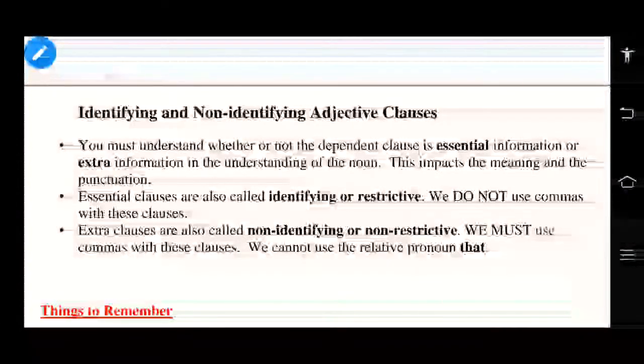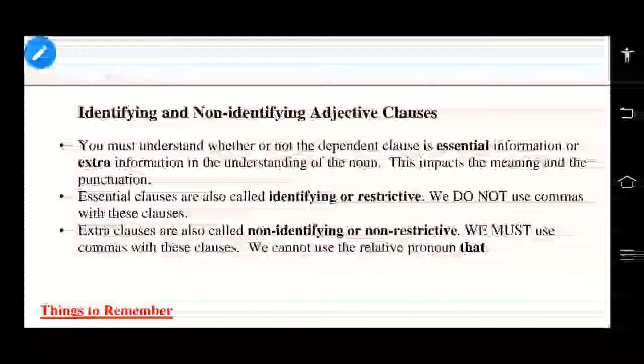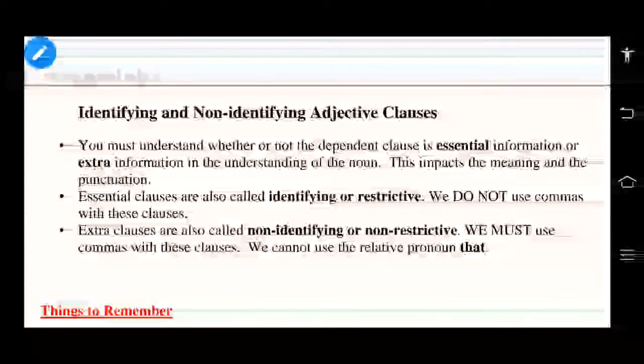Is it extra information or essential information? Is my voice clear? Is my voice clear? Okay. Right, let us see. You people are not responding, but I'll go ahead. Tanush, what? No, man. My voice is not audible to you? Yeah. Okay, right, very good. Only from your side I'm getting a reply. From other sides there is no reply, right?